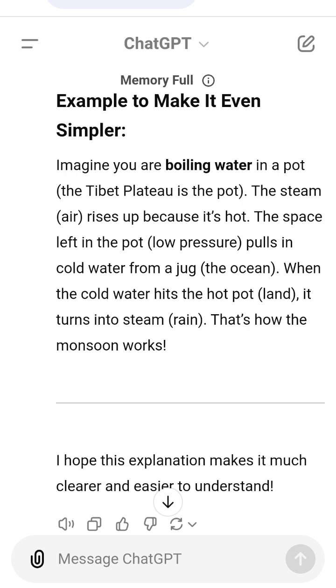Example to make it even simpler. Imagine you are boiling water in a pot. The Tibet Plateau is the pot. The steam, air, rises up because it's hot. The space left in the pot, low pressure, pulls in cold water from a jug, the ocean. When the cold water hits the hot pot, land, it turns into steam, rain. That's how the monsoon works. I hope this explanation makes it much clearer and easier to understand.